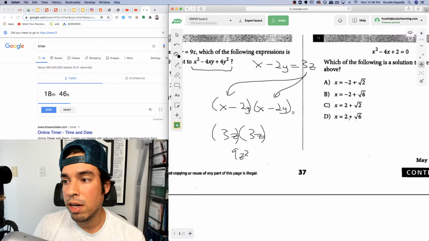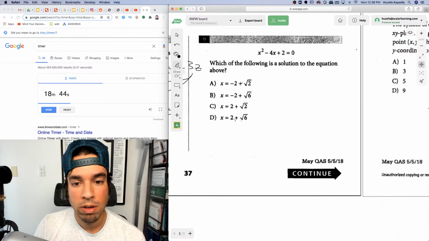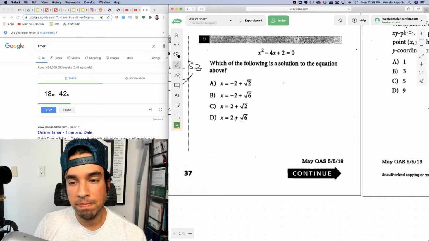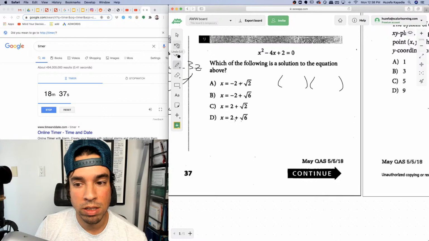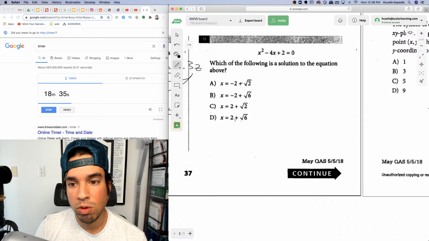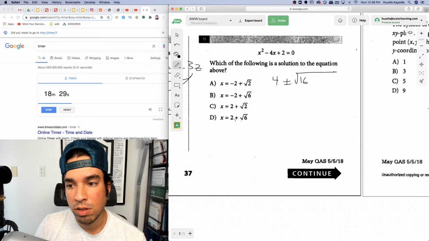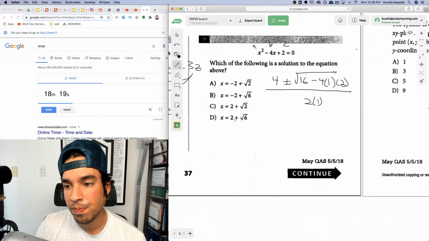Numero nexto, number 9. Which of the following is the solution to the equation above? So let's factor. Oh, it's probably not factorable because I see roots in the thing. So I'm going to use the quadratic formula. Negative b, so positive 4, plus or minus the square root of b squared minus 4ac. A is 1, c is 2, right? Over 2 times a, which is 1.